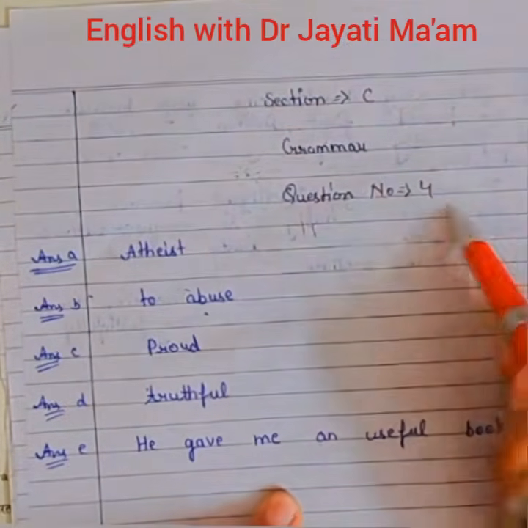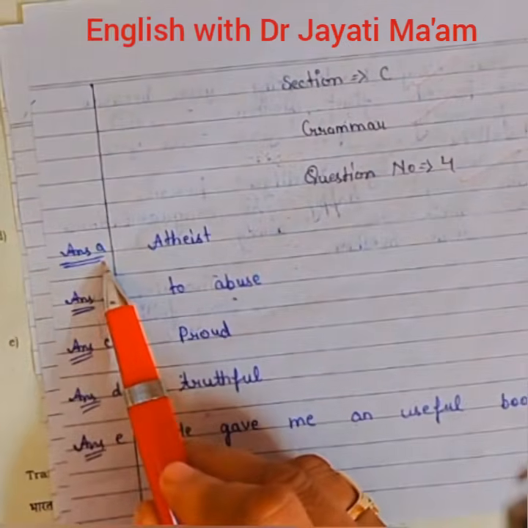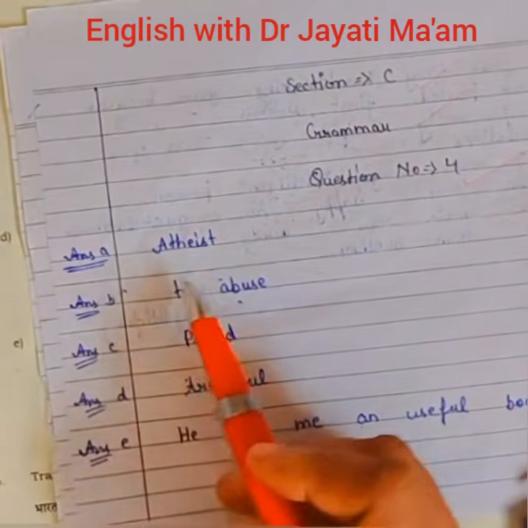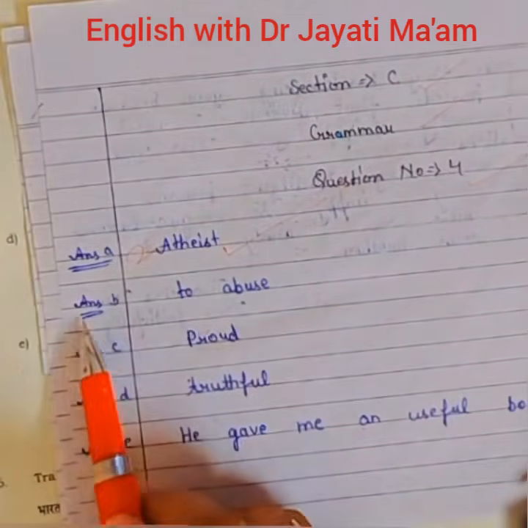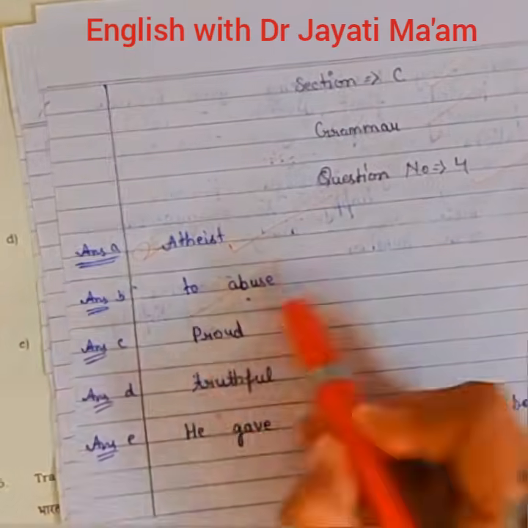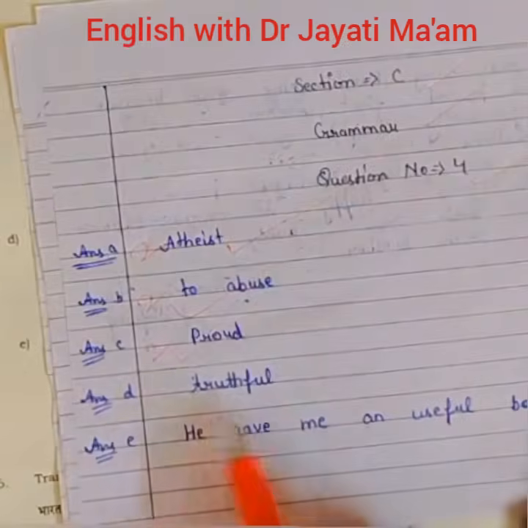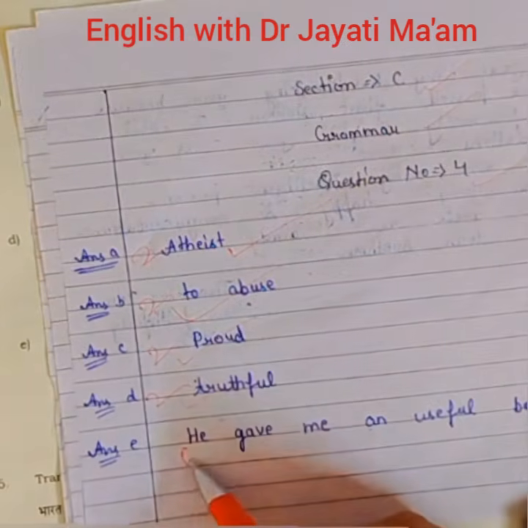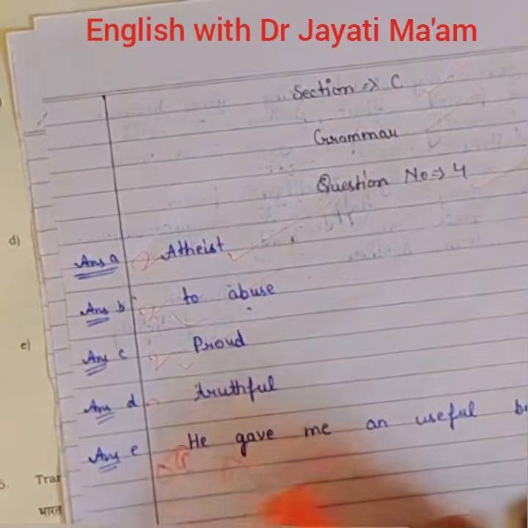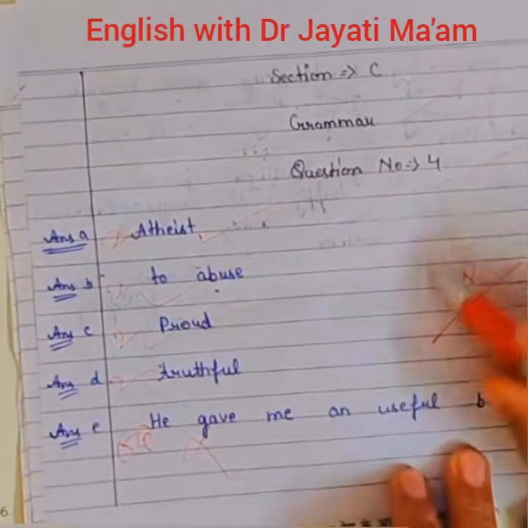Section C, grammar, question number 4. Okay, and now answer number 1. A, atheist. Okay, it's correct, 2 marks. Answer B, to abuse, correct, 2 marks. Proud, correct, 2 marks. Truthful, correct, 2 marks. And he gave me an useful book. It's wrong, so 0. So now she got 8 marks out of 10.